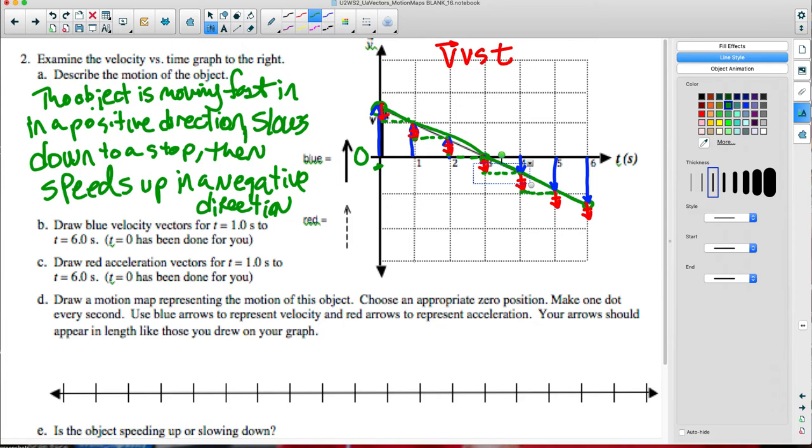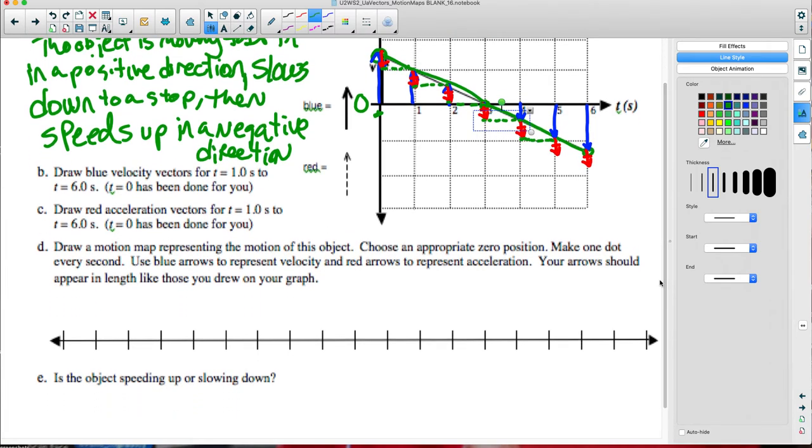Alright, so next up we need to do a motion map for this. If we're going to go up and down the track, do you want to start at 0? Great. Is it going to speed up or slow down on phase 1? It slows down. So we're going to have to start with our dots really far apart from each other. I'm going to do 1, 2, 3, 4 hash marks, and then 1, 2, 3 hash marks, and 1, 2 hash marks, and then 1.